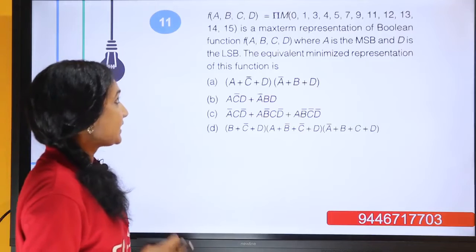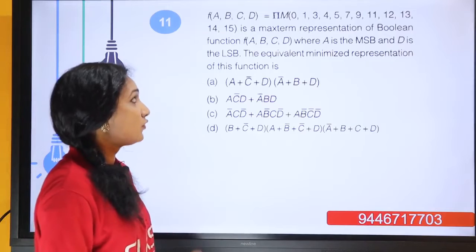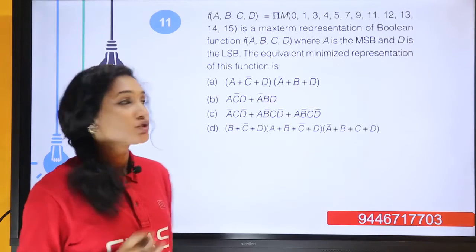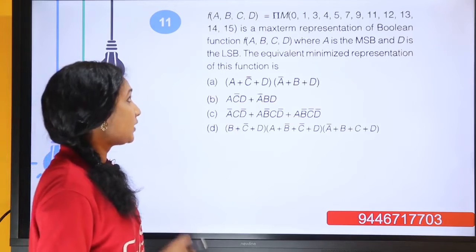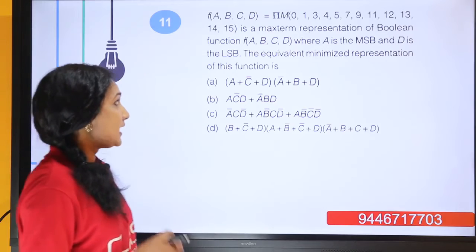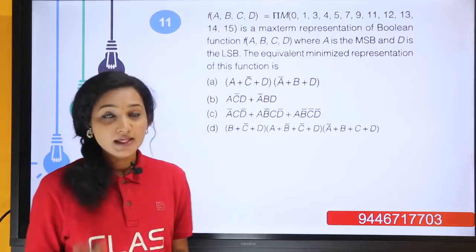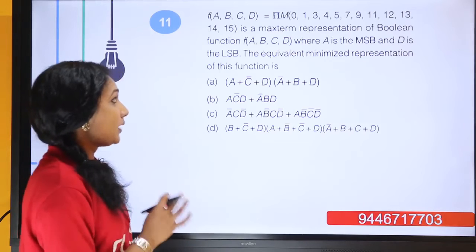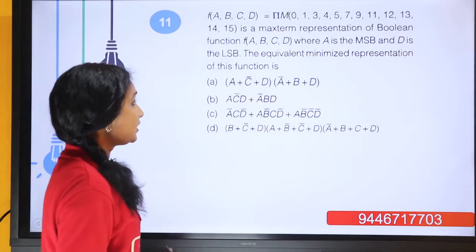F of A, B, C, D equal to pi of the max terms 0, 1, 3, 4, 5, 7, 9, 11, 12, 13, 14, 15 is a max term representation of the Boolean function F of A, B, C, D, where A is the MSB and D is the LSB. The equivalent minimized representation of this function is. So we have to find out the minimized representation of this Boolean function.